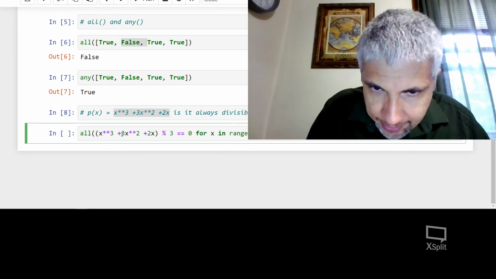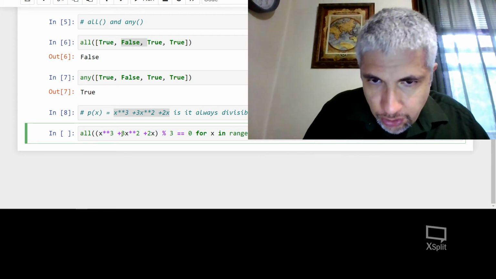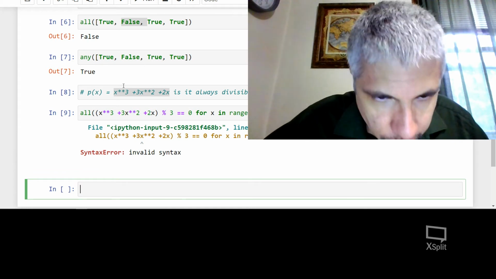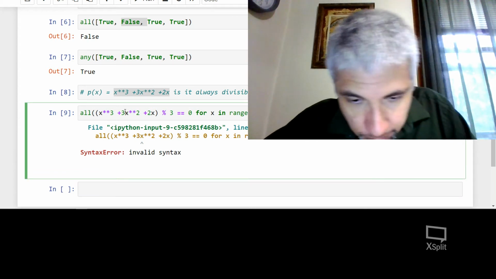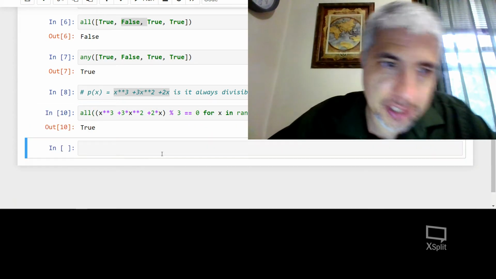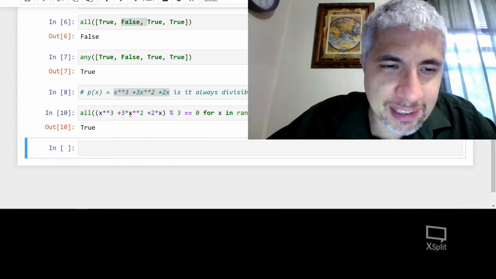I said we're going to take 1,000 numbers. Let's go from 1 to 1,000. Is this always true? And of course, I forgot to do a little multiply here and here because I'm thinking like a mathematician for a second, writing in LaTeX instead of Python.